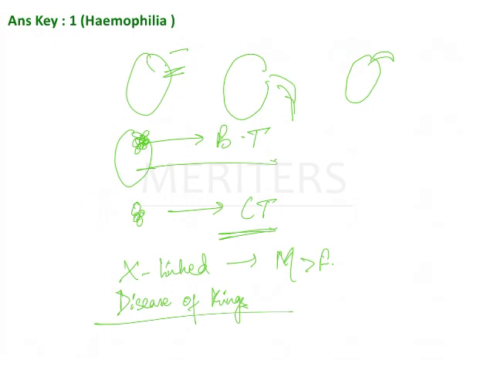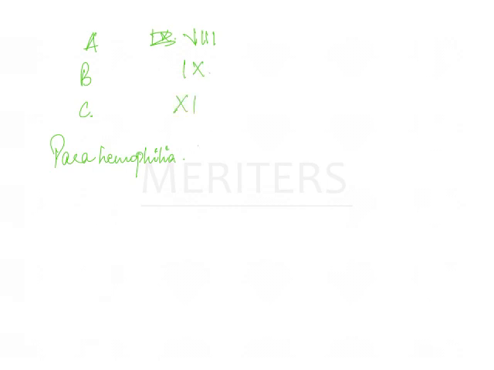Hemophilia that we see is of three types: A, B, C. In addition to that, you have something called parahemophilia. Hemophilia A is due to deficiency of factor 8, hemophilia B is due to deficiency of factor 9, and hemophilia C is due to deficiency of factor 11. Parahemophilia is due to deficiency of factor 5.